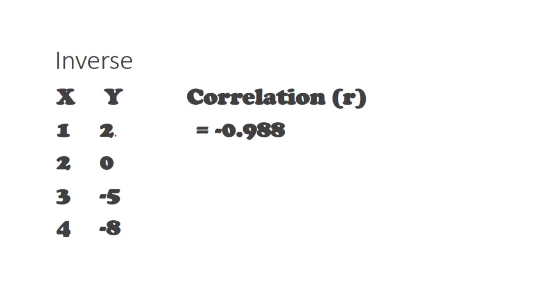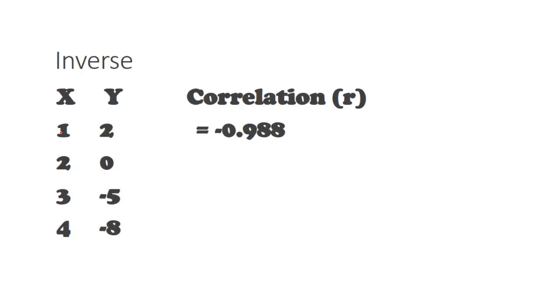Okay? So here's another one. X goes 1, 2, 3, 4. Y goes down 2, down 3, down 3 as x goes up by 1. So I can mostly predict what y is going to be. Every time x goes up by 1, y is going to go down by 2 or 3. I can kind of predict what's going to happen to y.